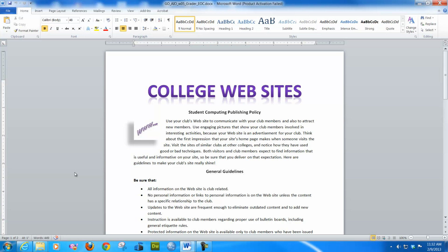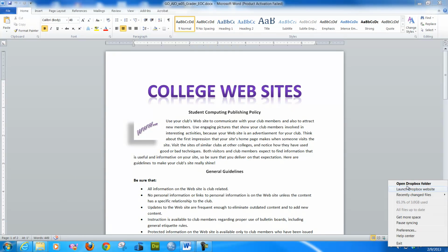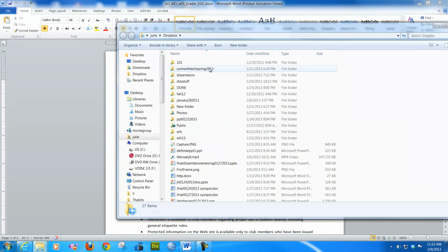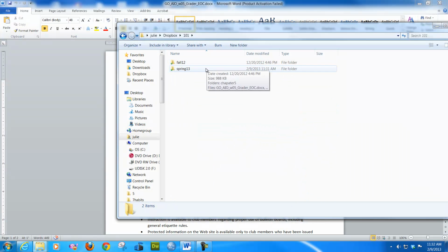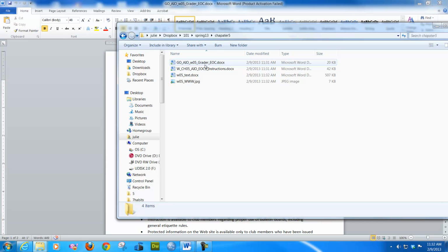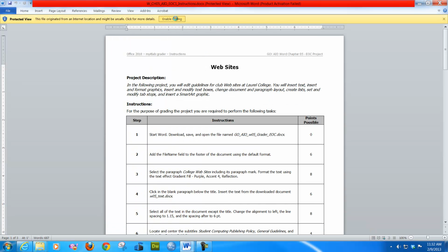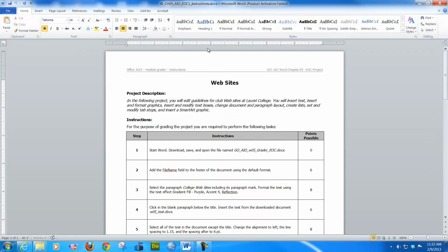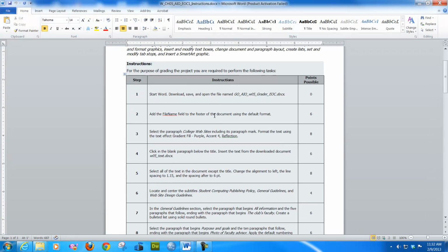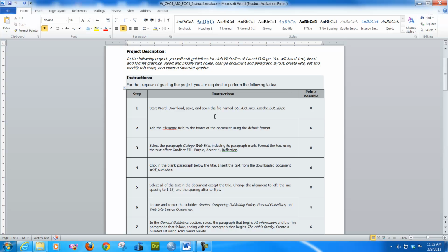So I'm going to find my instruction sheet first. And here's the instructions. I suggest you print the instructions off because sometimes it's hard to go back and forth. If you have 2 monitors, it's not so hard. If you have more than 2, or if you don't have 2 monitors, back and forth on the same screen, it gets really cumbersome. So it says right here, start Word, download, we've done that.